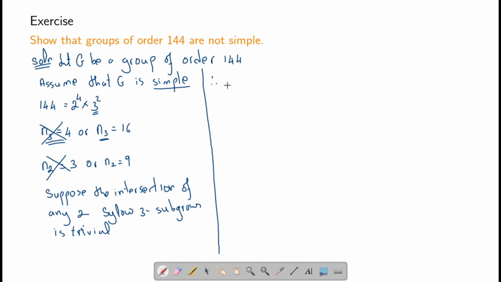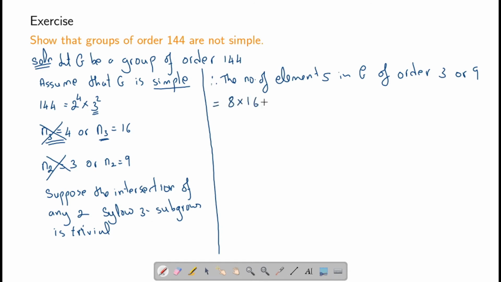Therefore, the number of elements in G of order 3 or 9 will be 8 times 16, which is 128. This does not give us a contradiction.